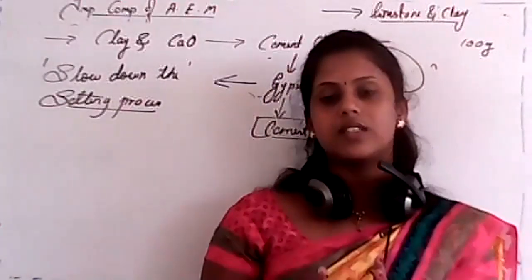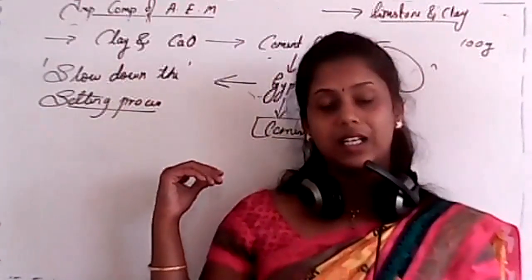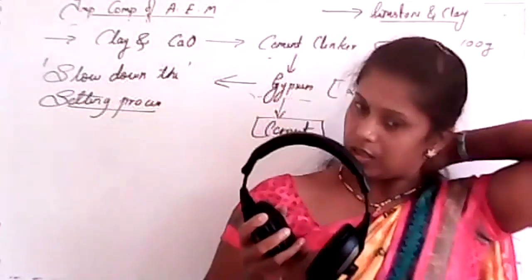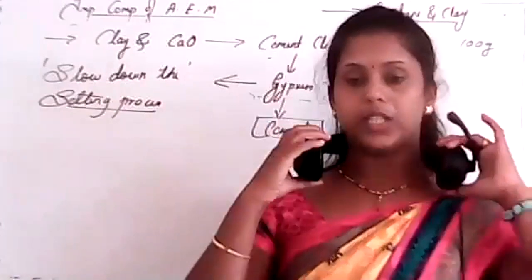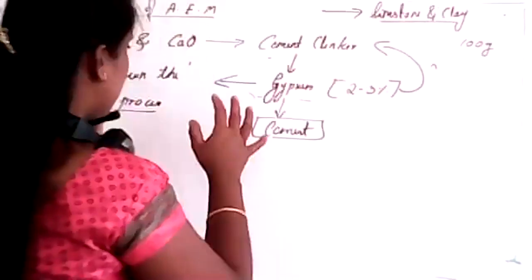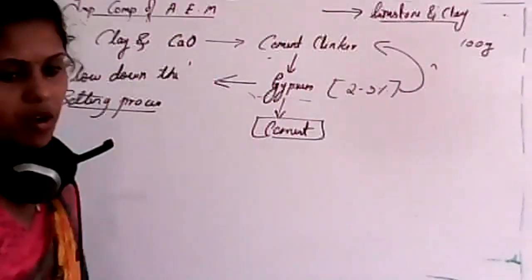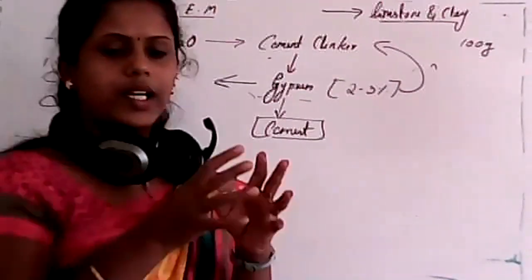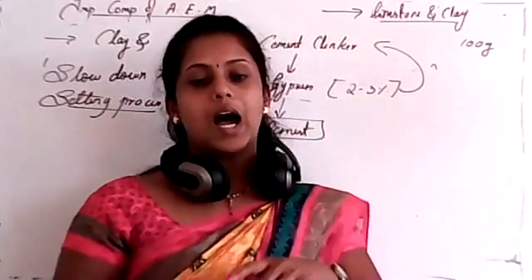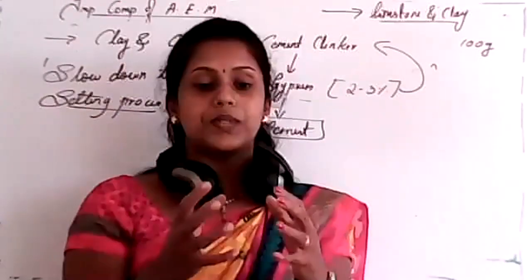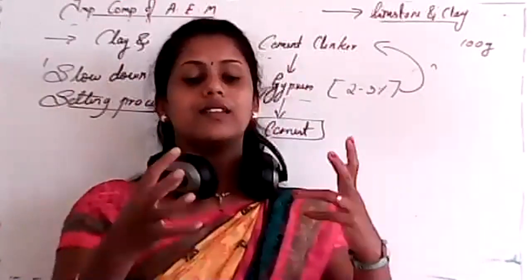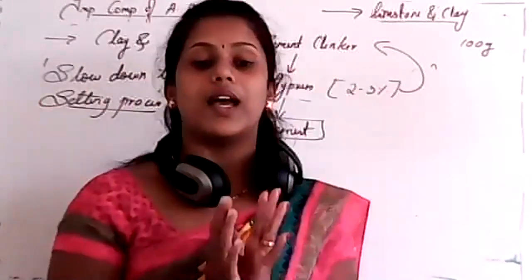If you have any doubt, just ask me, okay? Is it clear, about cement? Composition of cement is very important. After that, you must know how cement is formed. Whenever clay and calcium oxide are mixed together, it gives a cement clinker. After that, you have to add gypsum to slow down the process of setting. Clear? And the whole thing is known as cement.